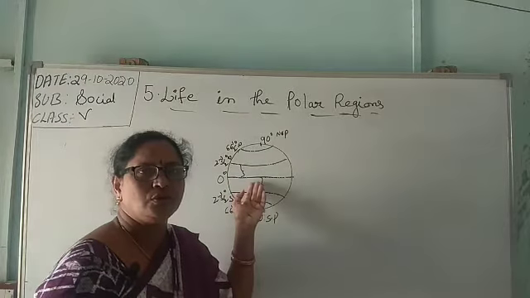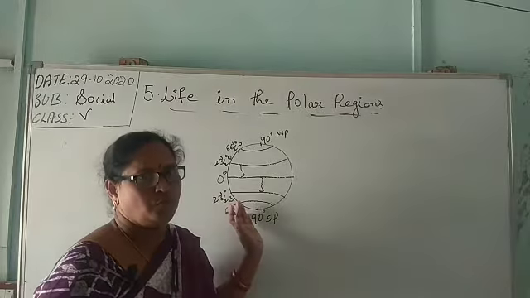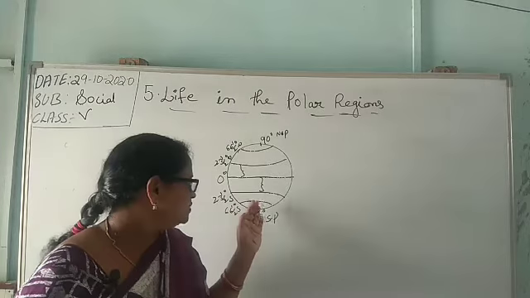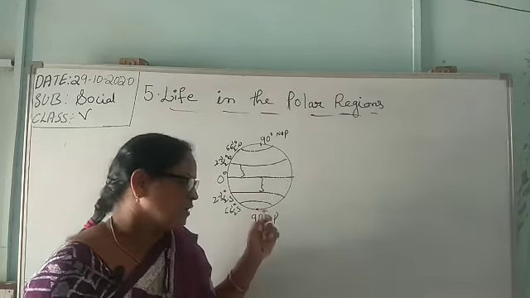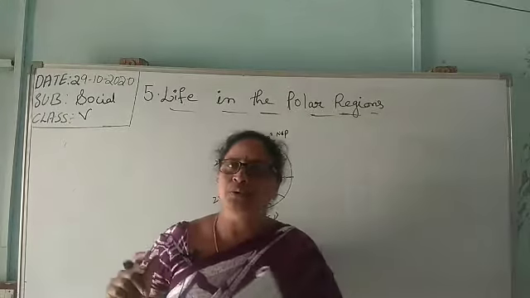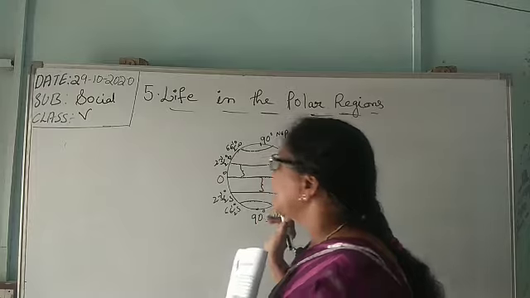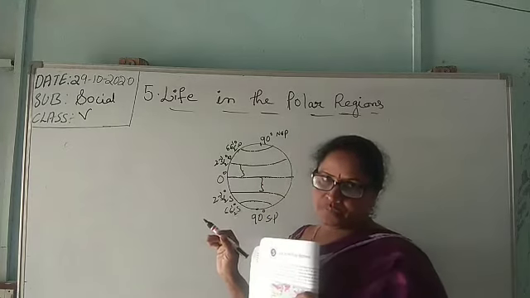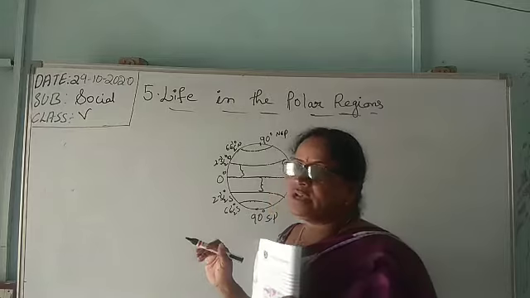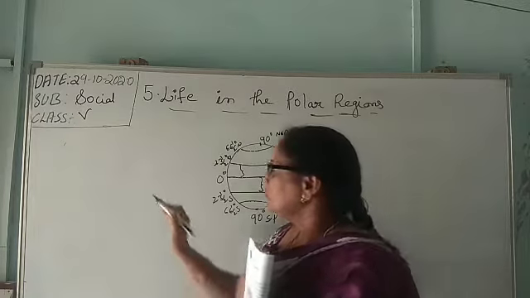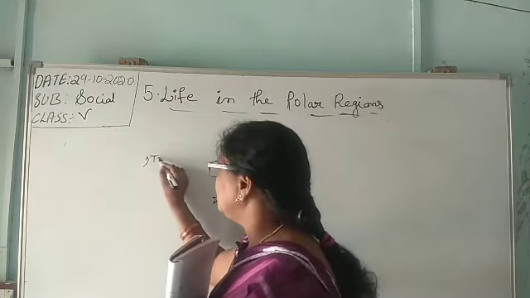Okay. Now let us go through the polar zone. What is the polar zone? The earth has been divided into three parts according to the heat it receives from the sun. First one is the torrid zone.